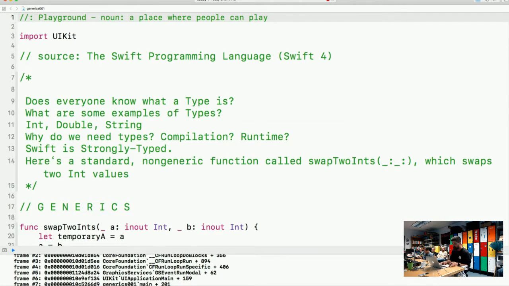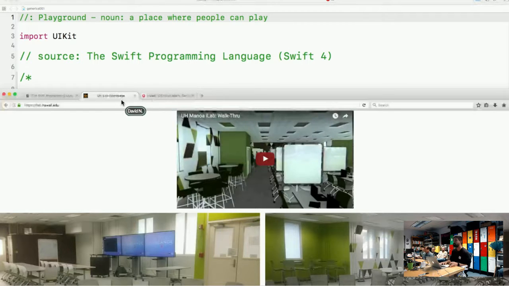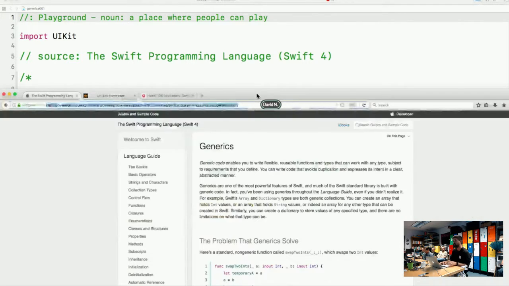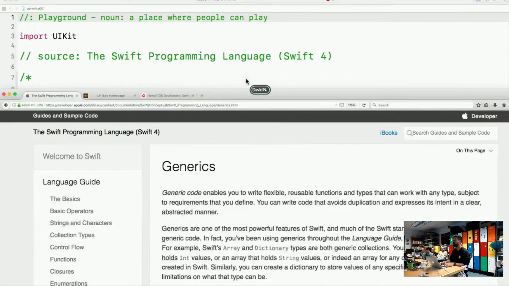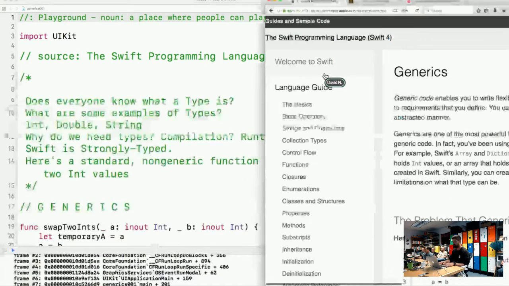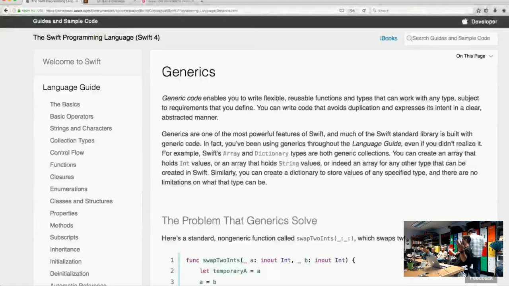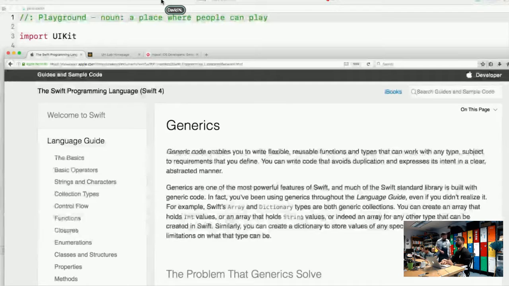I just want to show that we'll be referencing this website. This is the Apple documentation, and this is posted in the Meetup page for tonight. What I've done is I've taken all of this code and brought it into a playground. So if you have any questions about what we're covering tonight, you can always refer back to this. Hey, Joanne, how are you? You can always refer right back to this if you have any questions. So we're going from this, we'll go right back into the playground, and we'll start at the top.